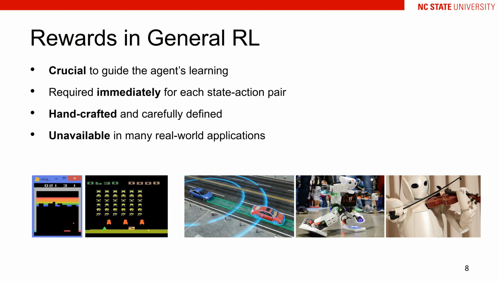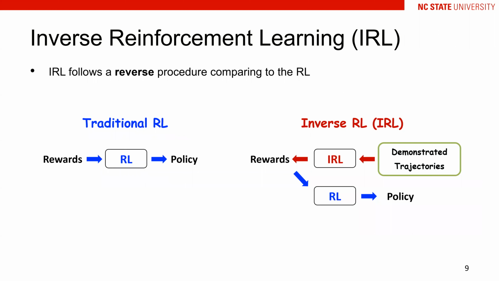Specifically, in our application of the ITS scenario, the students' decisions are generally made based on a trade-off among various complex factors, for example, the time, learning gain, the difficulty of the problem, etc., which makes the reward function quite difficult to be manually designed beforehand. Inverse reinforcement learning can handle this problem when the reward function is unavailable. Just as in its name, it has an opposite direction compared to traditional RL.